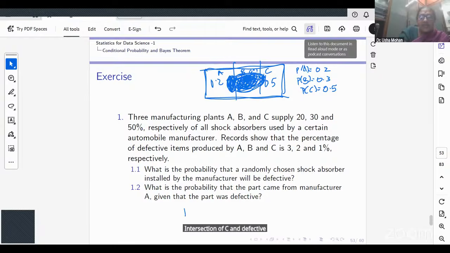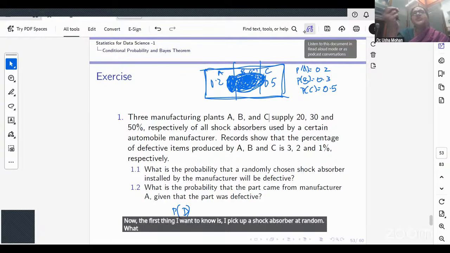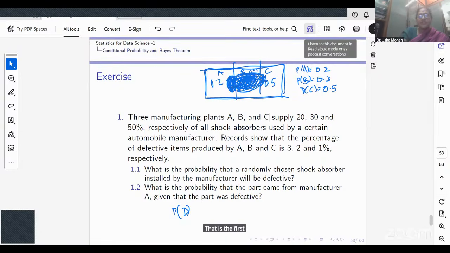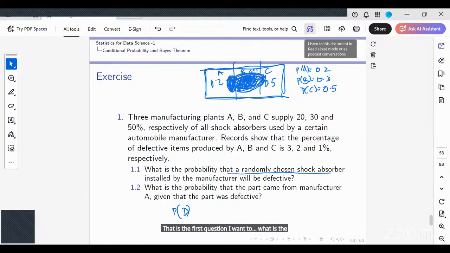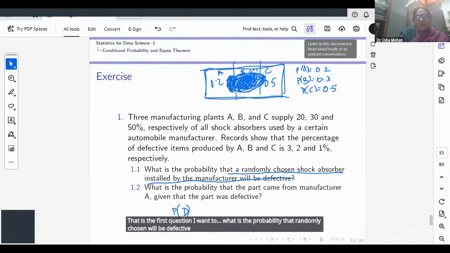Now, the first thing I want to know is, I pick up a shock absorber at random. What is the chance with which it is defective? That is the first question I want to ask. What is the probability that a randomly chosen item will be defective?